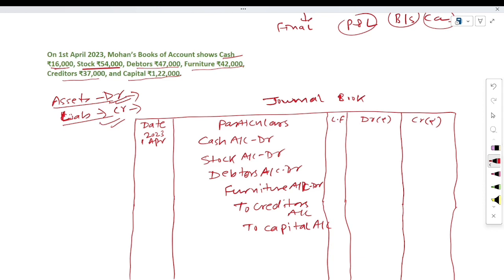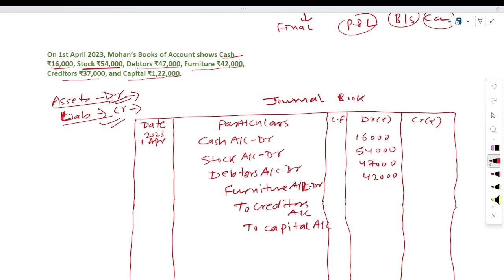In debit column we will put the debit amount, and in credit column we will put the credit amount. Cash account debit, it means in debit column we will put here 16,000. Stock is debit, so we will write here 54,000. Debtors is also debit, we will write here 47,000, and furniture is also debit, we will write here 12,000 in the debit column.